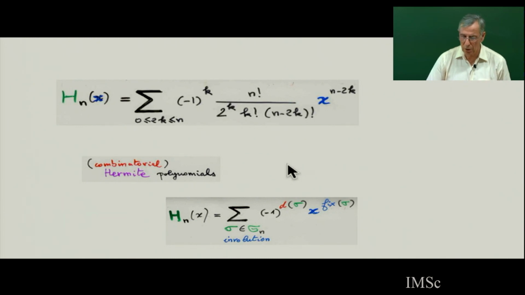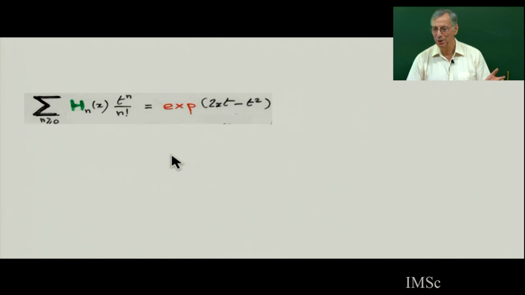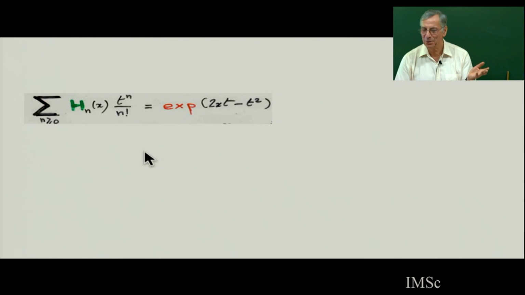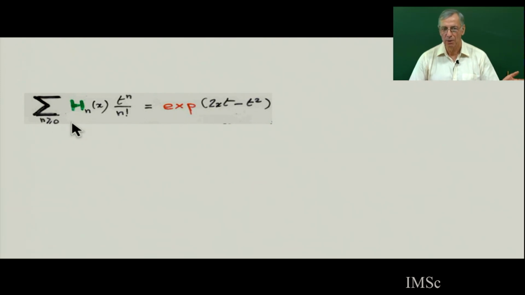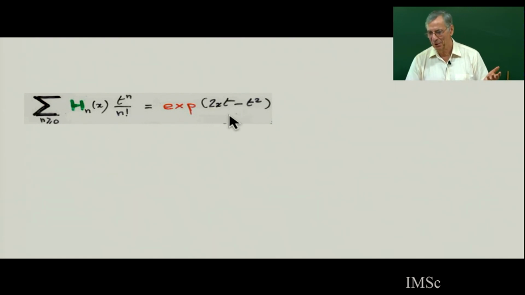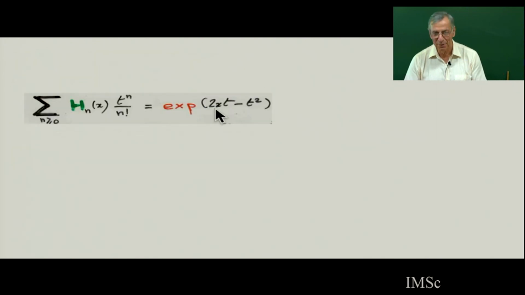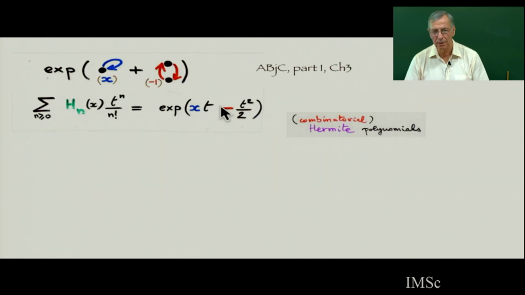And in fact, I use the physics Hermite polynomial. You will learn this in chapter 3 of the first part of this course, exponential generating functions. I will define this when we work with orthogonal polynomials and exponential generating functions. The exponential generating function of the Hermite polynomials is exactly this. So this is the physics Hermite polynomial. The combinatorics Hermite polynomials are this one. There's a slight difference, you see, but it's better to write it like this.